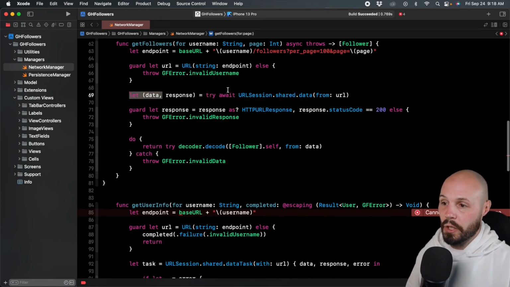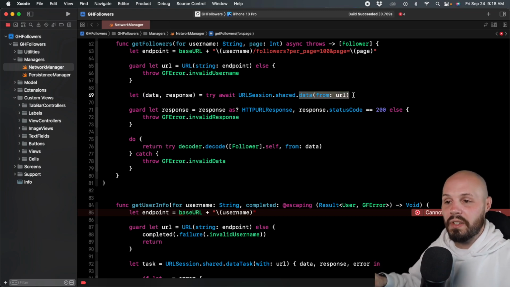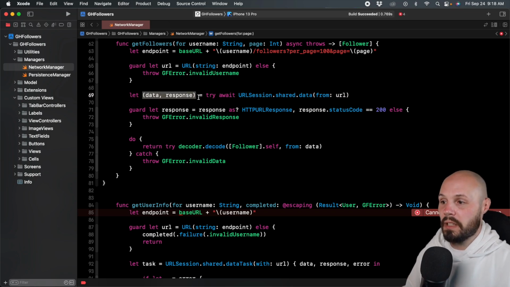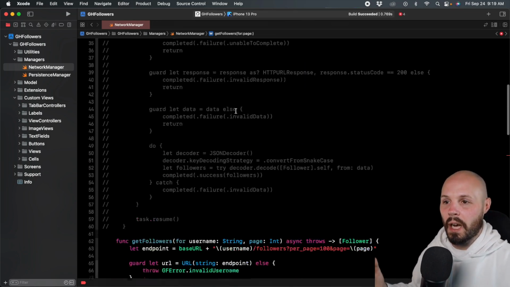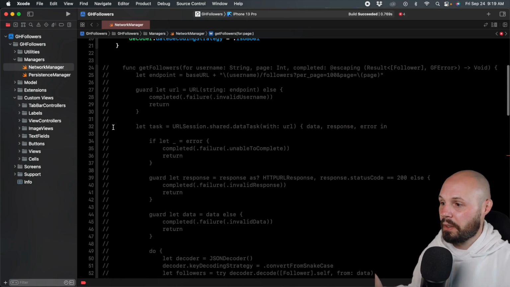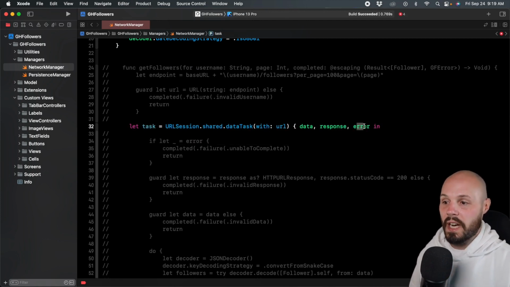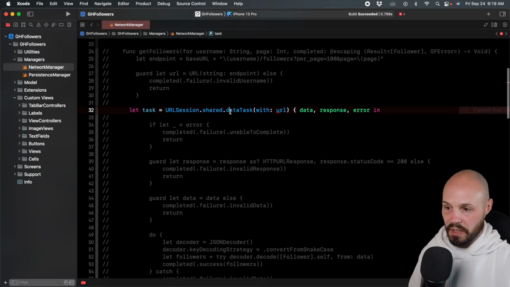Here on line 69, we're using the new URLSession.shared.data(from:). Again, this is new in Swift 5.5. This is the async version of it, and it returns a tuple of data and response that is not an optional. And I keep saying not an optional because if we go back up here onto this line 32, remember, these were optionals: data, response, error. Remember we had to handle all the optionals in our return.